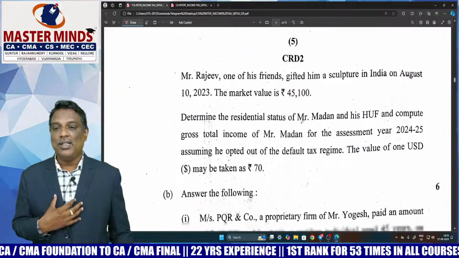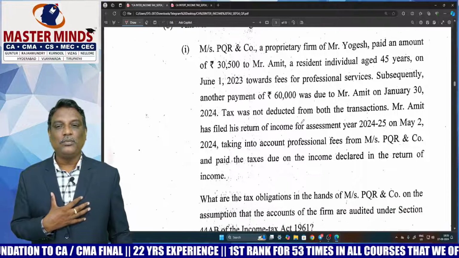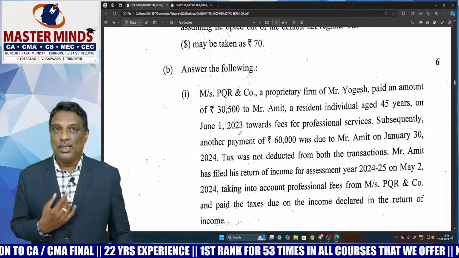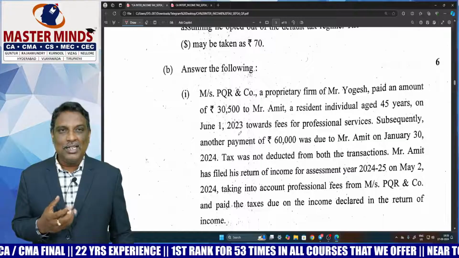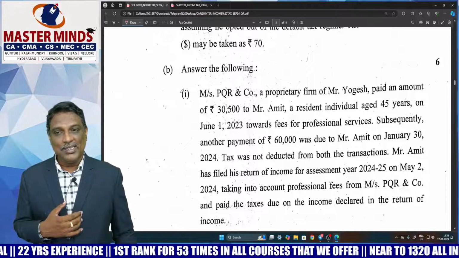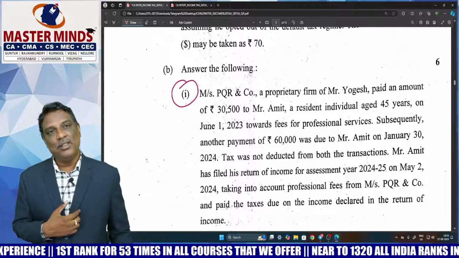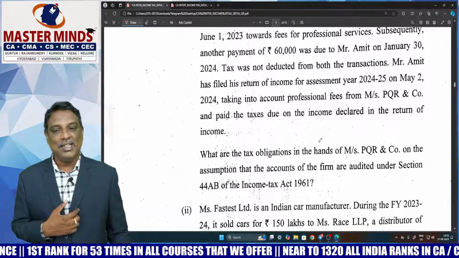And the third point, 2B, is a little bit confusing problem in this exam paper. That is, this is a mixing of TDS and TCS. So a TDS and TCS related problem.